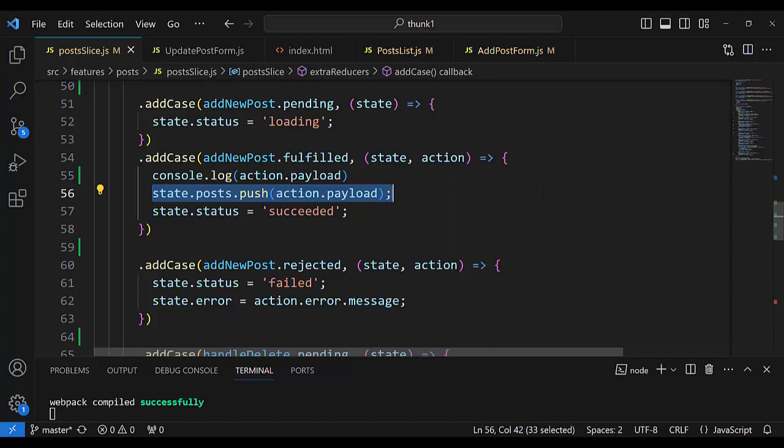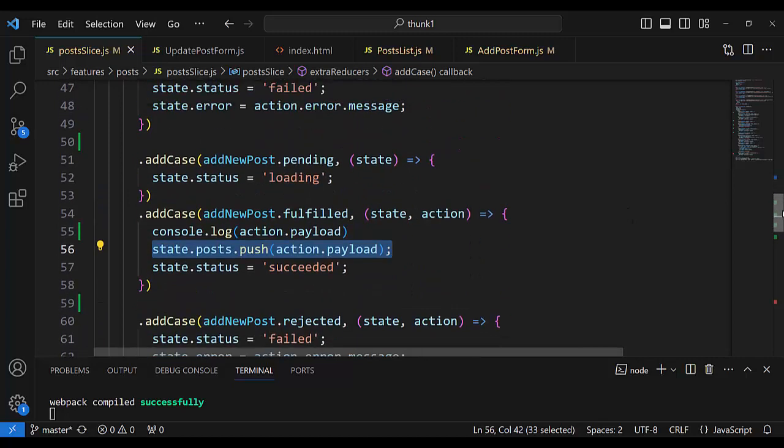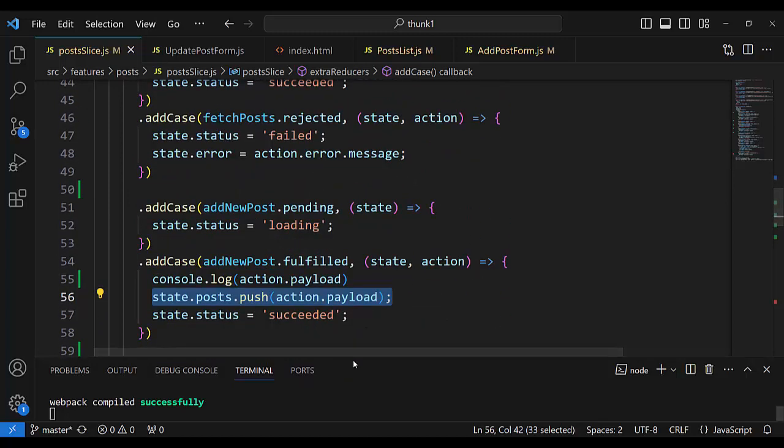But why do we have the pending type dispatched? Pending type would be dispatched immediately. It's okay. Immediately, addNewPost is dispatched when we start by pressing the submit button.